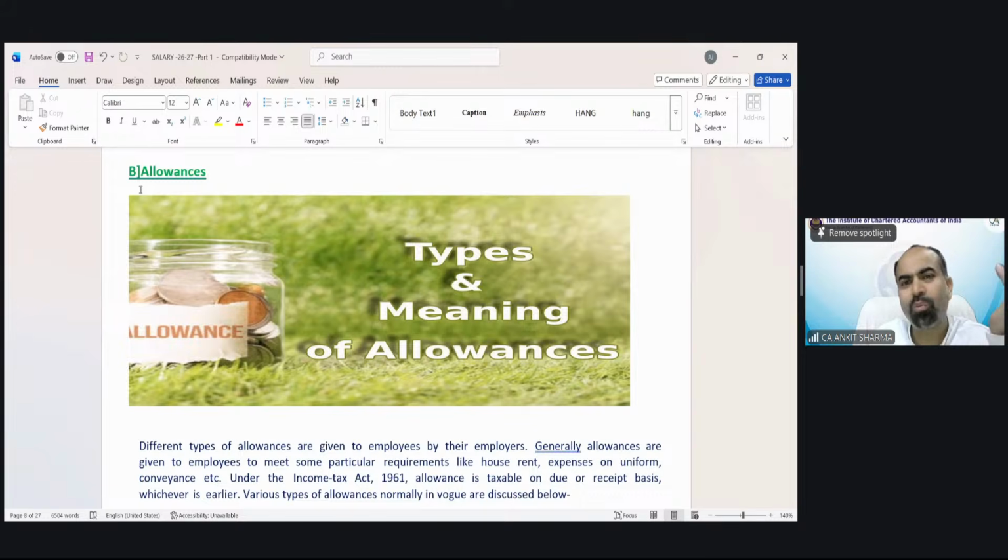If you want to solve point number 7, perquisite first, then basic salary, then allowance, then again the answer will be the same. But that would be a little complicated for you. Following this format, first of all basic, allowances, etc., then perquisite, has a very important role in solving numericals. That will ease your numericals. How? You will understand. So allowances means monetary payments.